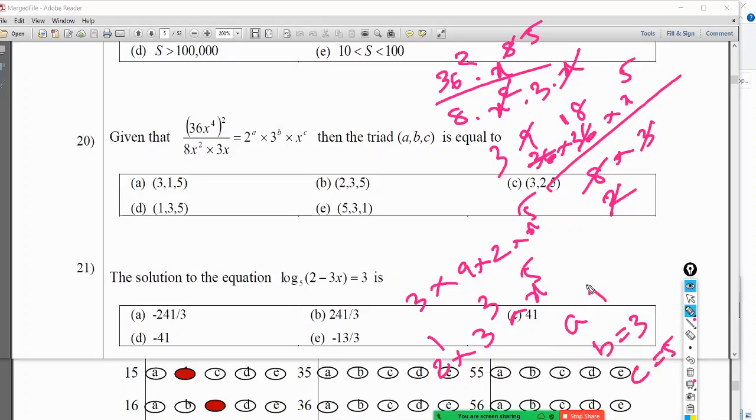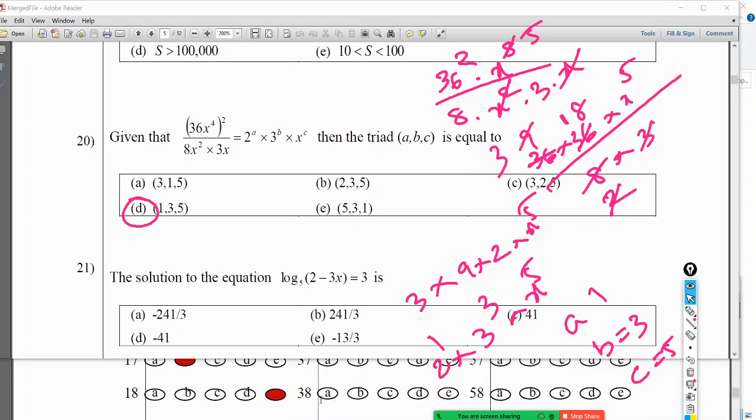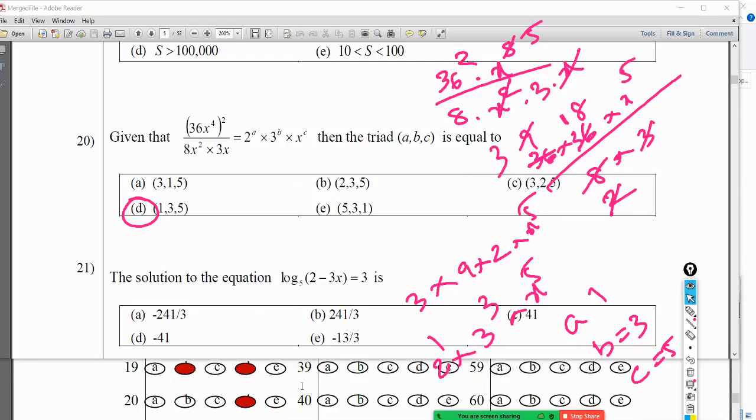So the triad is 1, 3, 5. So the answer to 20 is D. Those are not that difficult if you know the concepts in maths.